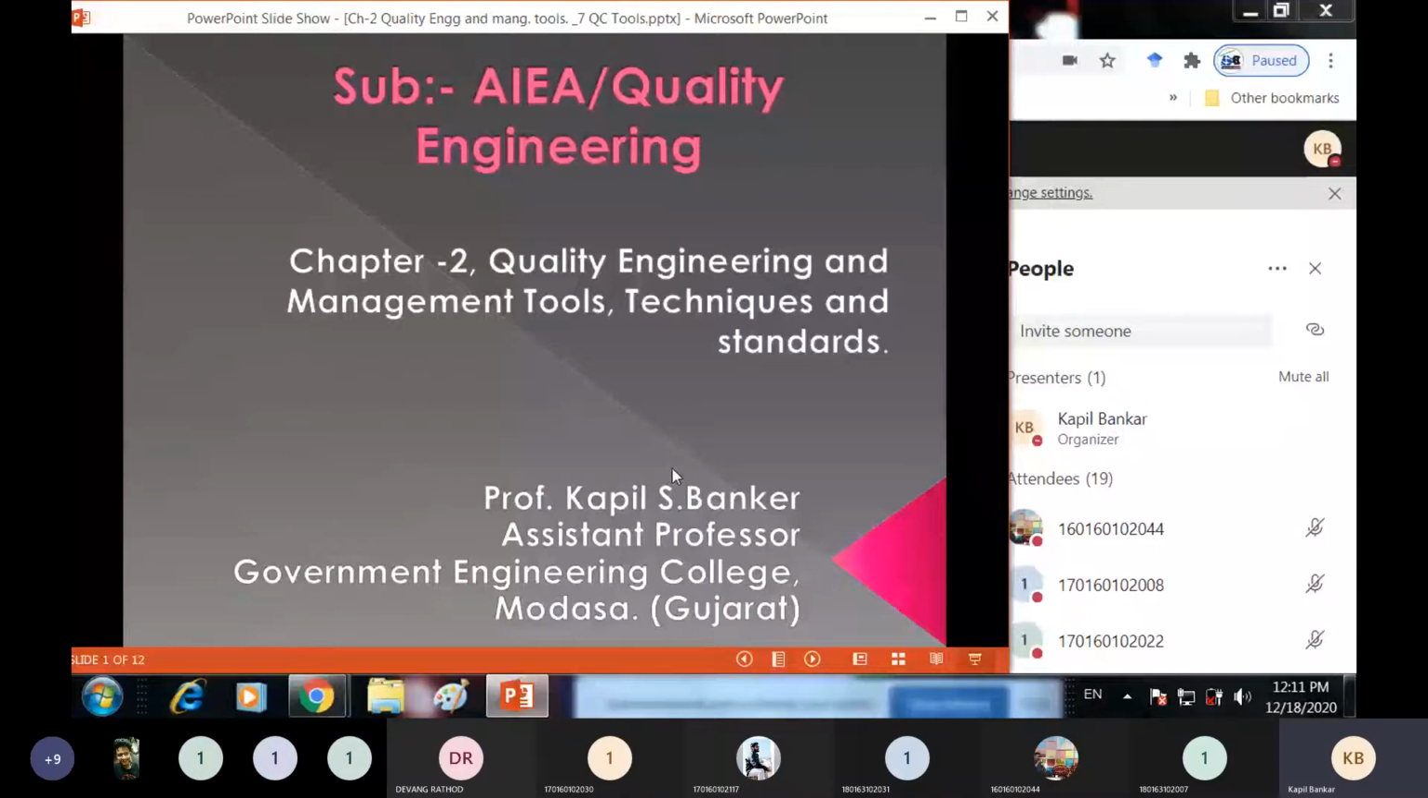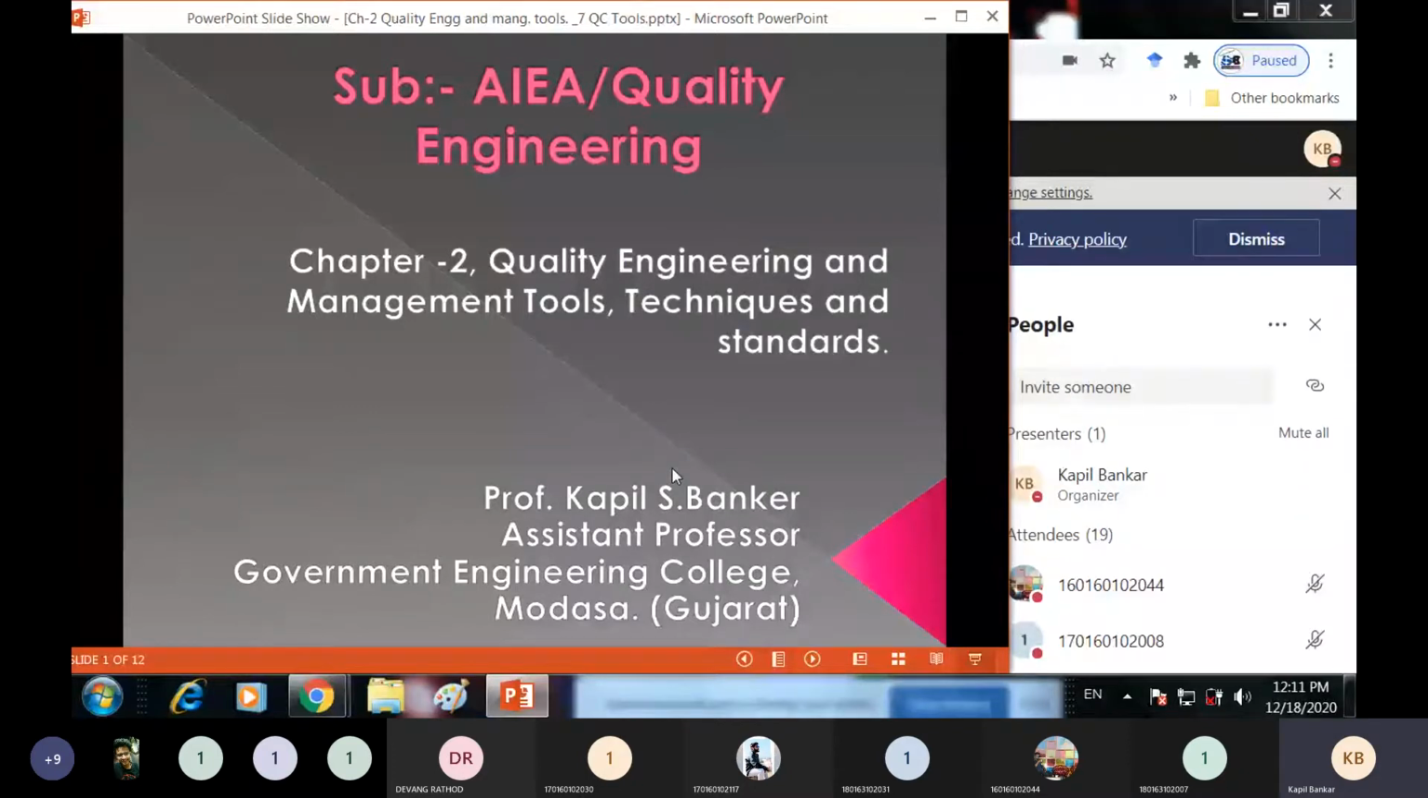Okay, so our subject is quality engineering, and chapter number 2 is quality management or quality engineering and management tools, techniques, and standards.